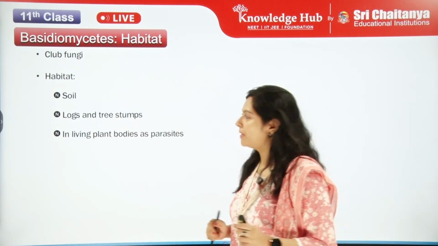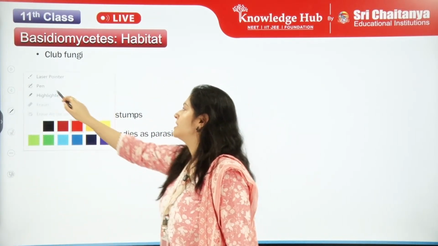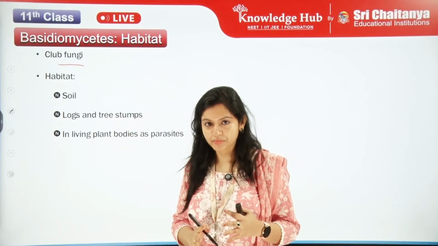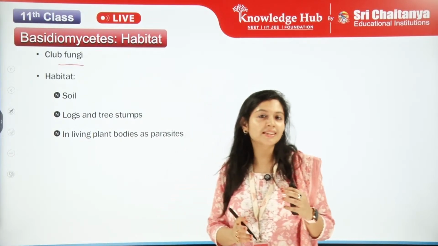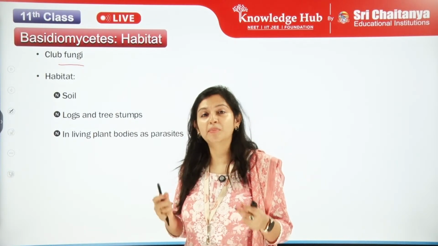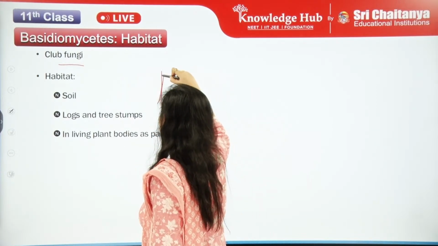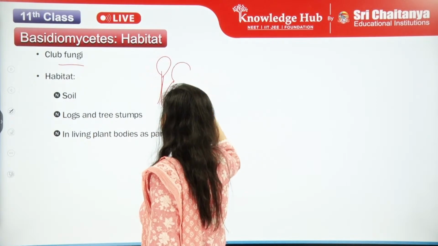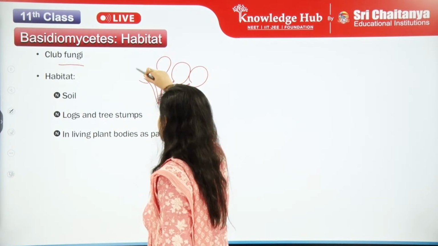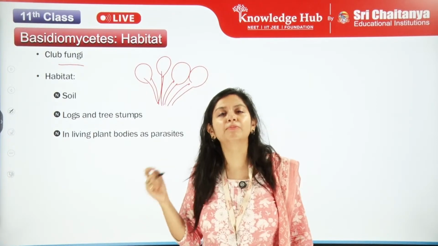The first group is Basidiomycetes. Apart from being called simply Basidiomycetes, they are also called club fungi. Now, why does this name club fungi come? Because it has been observed that they are clubbing together. As you can see, in a group of mushrooms, they will be placed like this, all of them somehow like this. The group of mushrooms are basically clubbing together, hence they are called the club fungi.